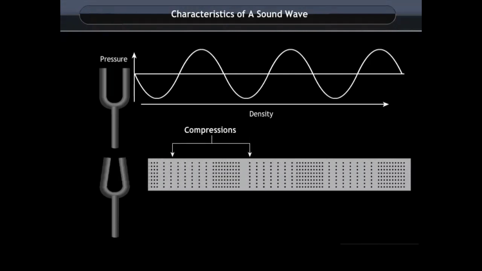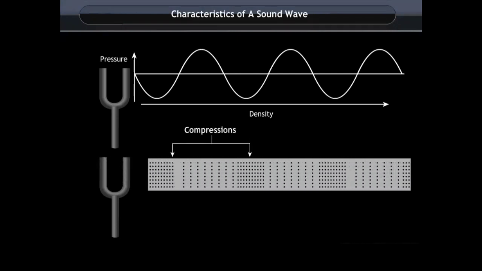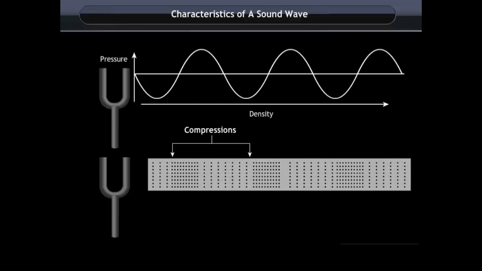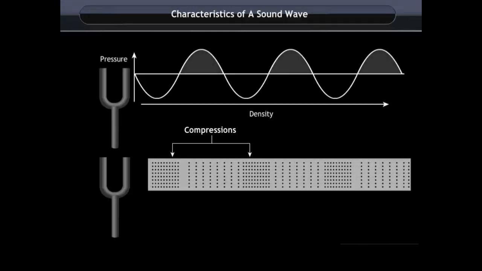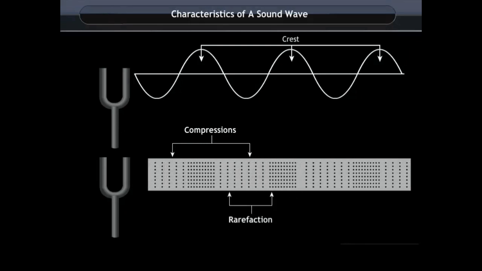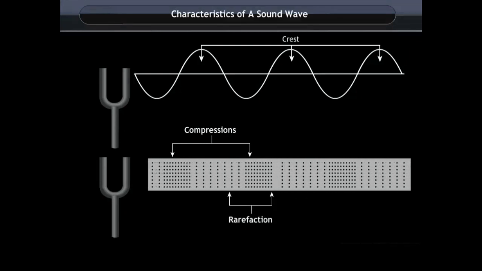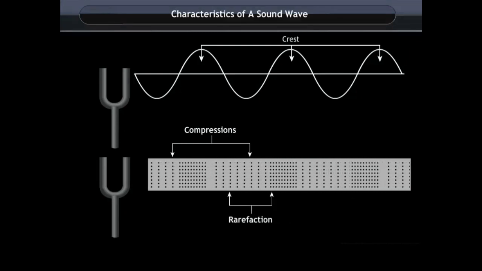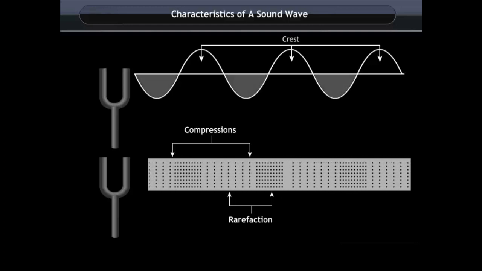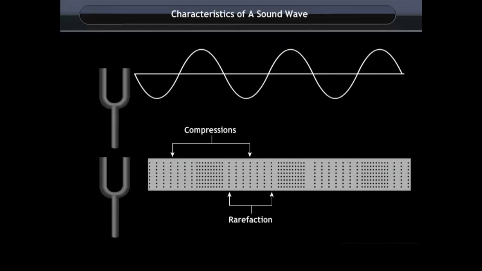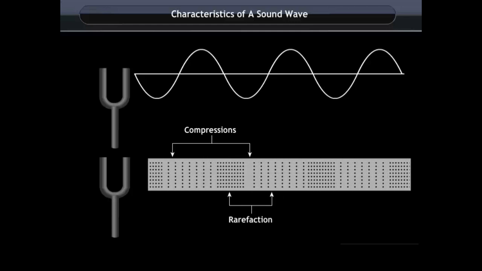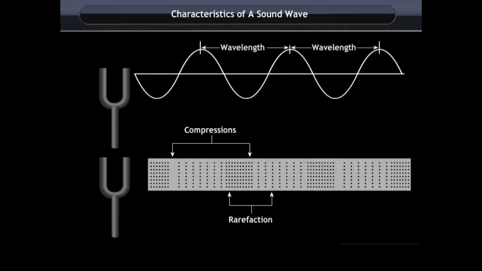Compressions are the regions of high pressure and density where the particles are crowded. It is represented by the upper portion of the curve called the crest. Rarefactions are the regions of low pressure and density where the particles are spread out, and are represented by the lower portion of the curve called the trough. The distance between two consecutive compressions or crests, or two consecutive troughs, is called the wavelength.